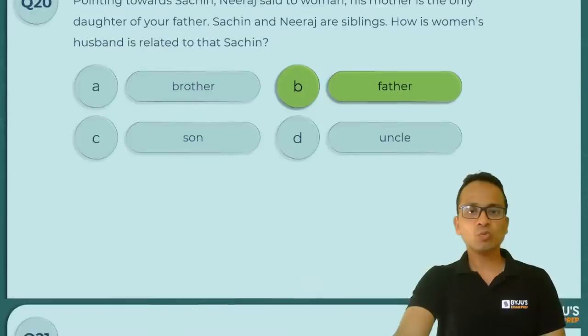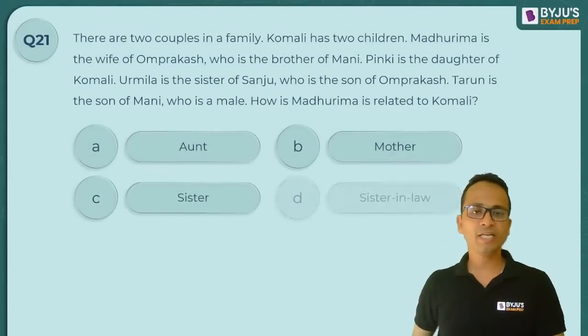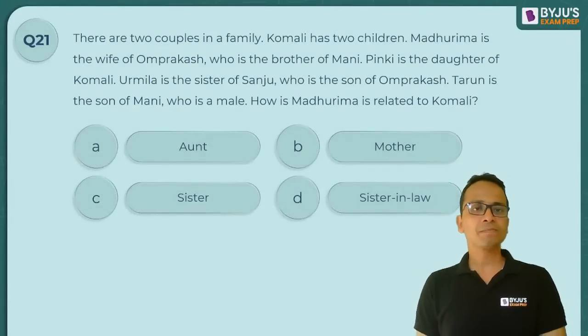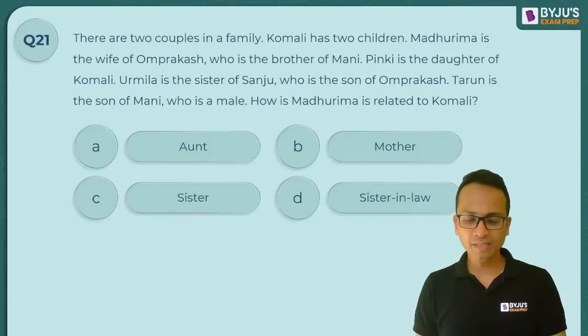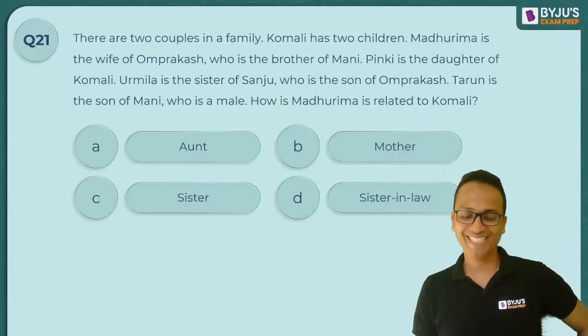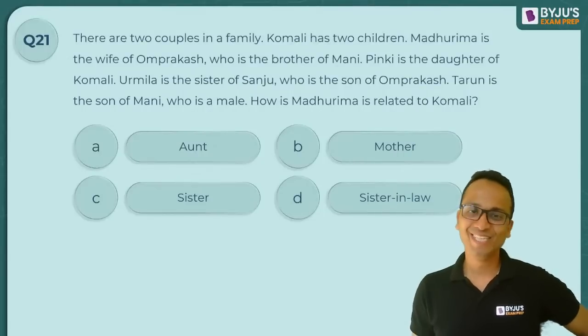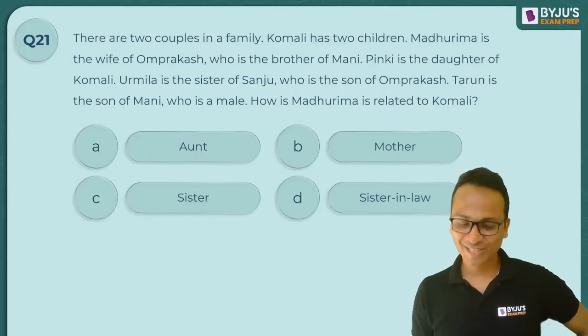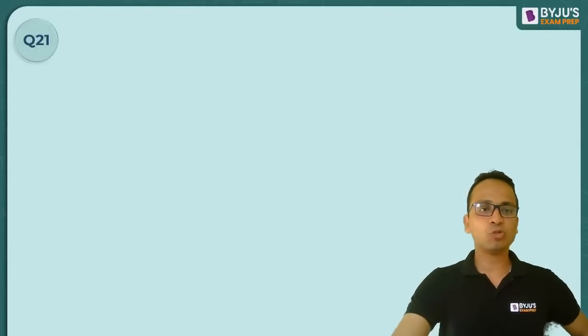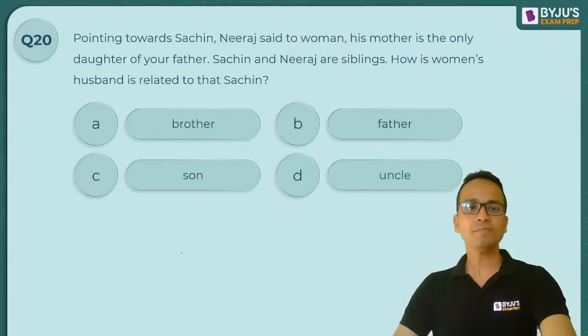Right. So this was the first type of question. Let's take one more type of question. थोड़ा सा lengthy है but आसान है. So there are two couples in a family. Yes, roosters. Exactly. So this type of questions be like कहना क्या चाहते हो? So बहुत टेढ़ी मेढ़ी language use करके करते हैं. Okay. Yes, Bhushan, I'll explain that once again.